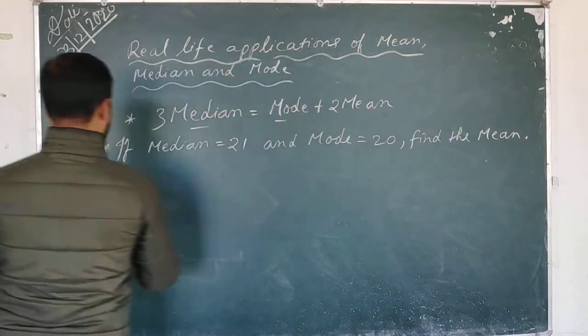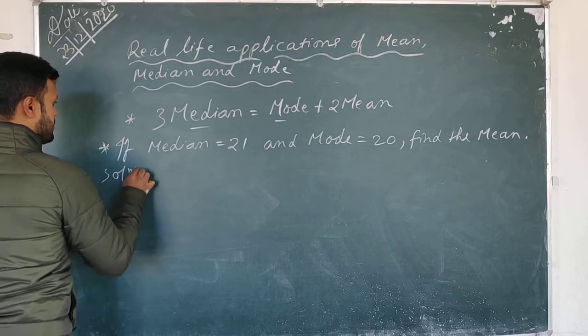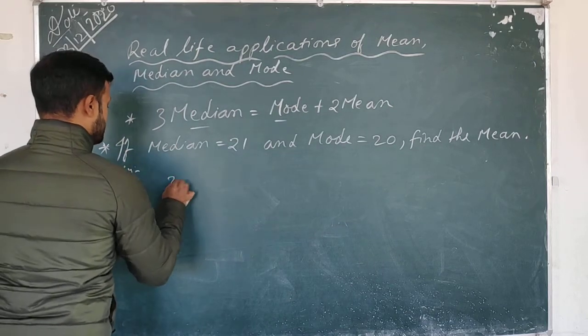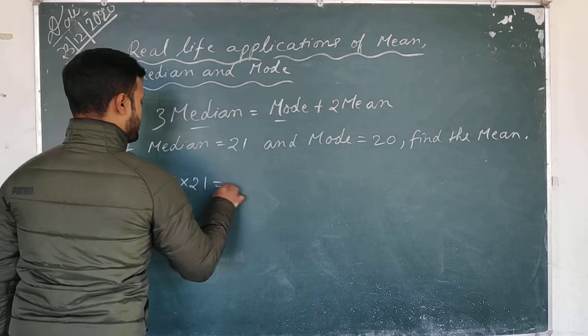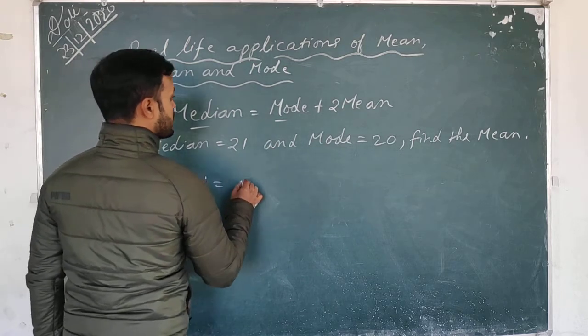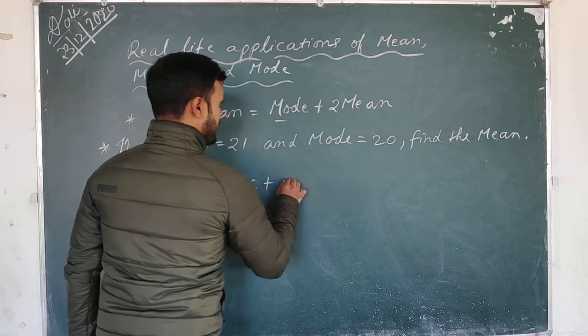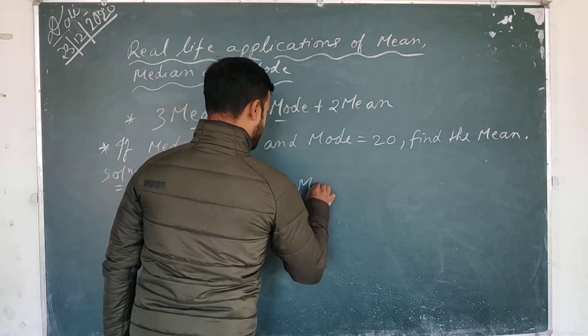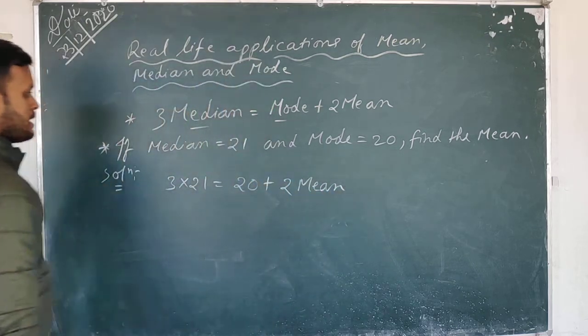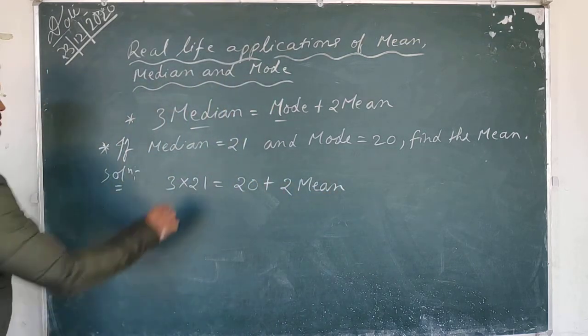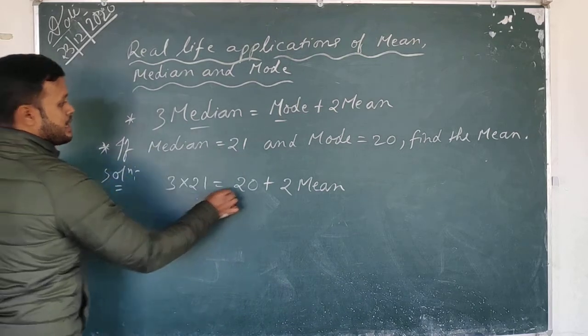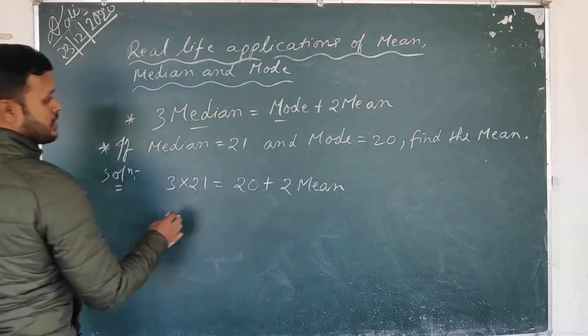Okay, so what is the value of the median? 21. So 3 into 21 is equal to mode, 20, plus 2 mean. Just put the values. In place of median you put 21, in place of mode you put 20.